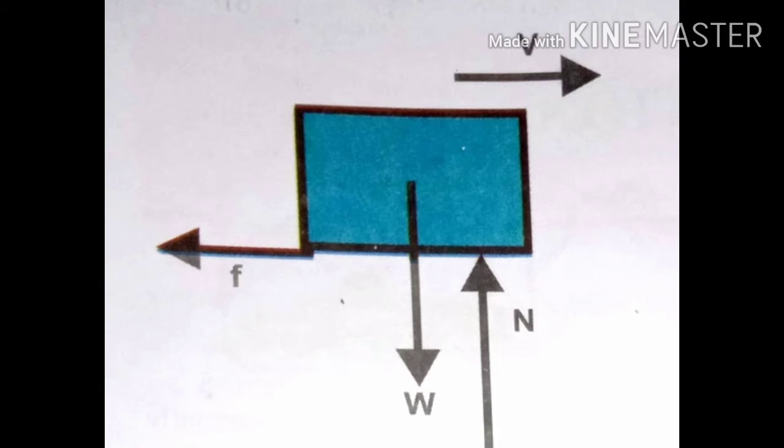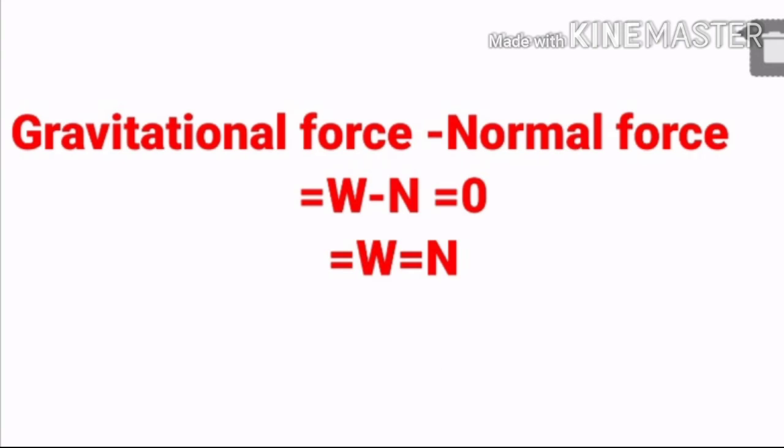The two forces are equal, so the net force is 0. That is, W minus N equals 0, W equals N.